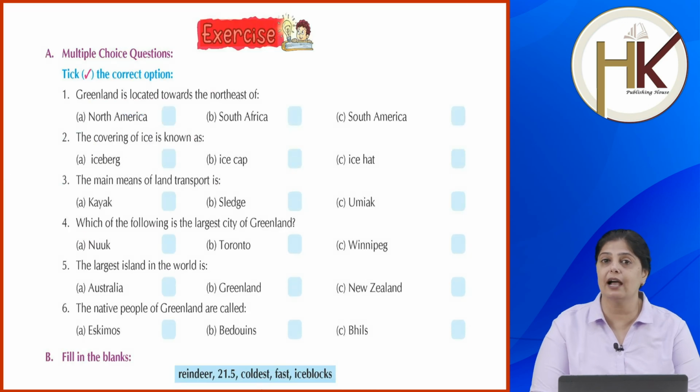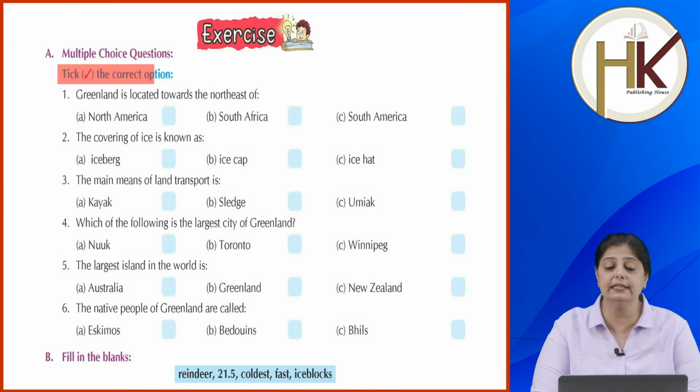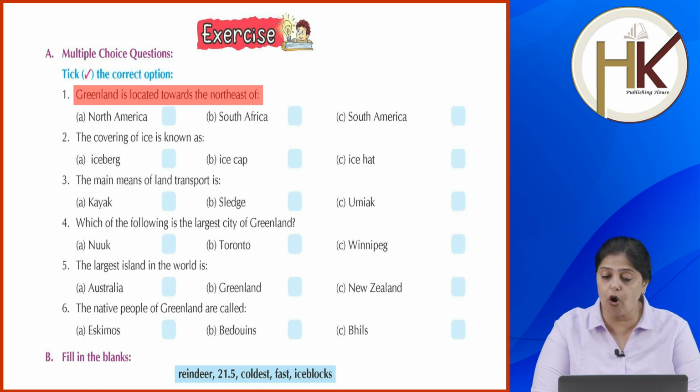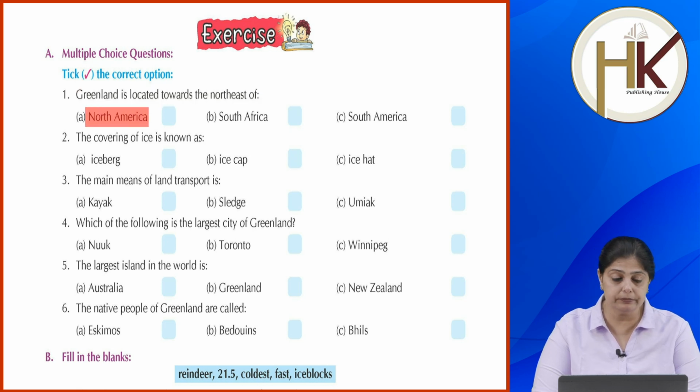Okay, exercises. Let's quickly read the chapter. We have to do the exercises. Alright, take the correct option. Greenland is located towards the northeast of North America, South Africa or South America? It is towards North America. The covering of ice is known as iceberg, ice cap or ice hat? It is ice cap.